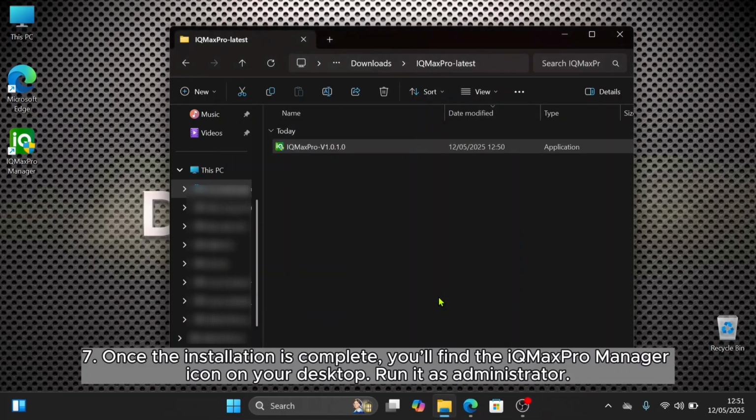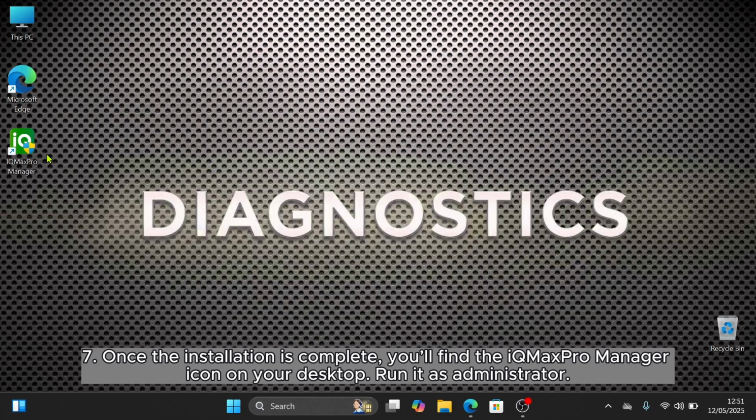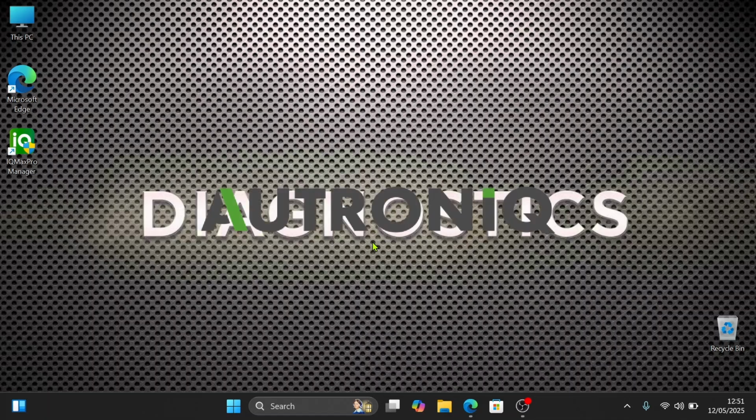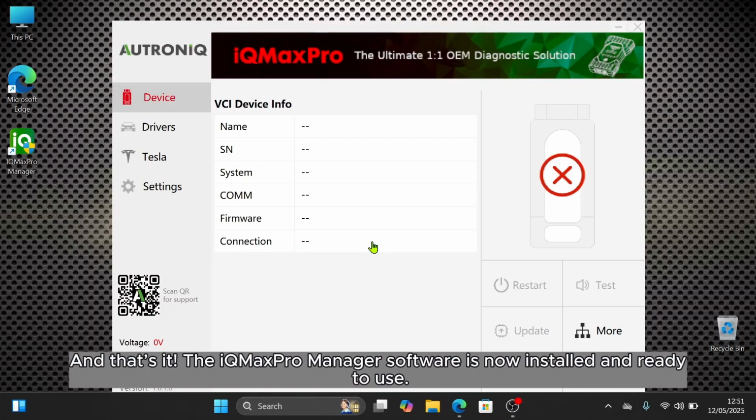7. Once the installation is complete, you'll find the iQMaxPro Manager icon on your desktop. Run it as administrator. And that's it. The iQMaxPro Manager software is now installed and ready to use.